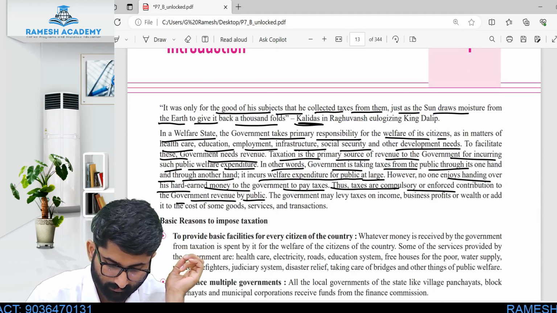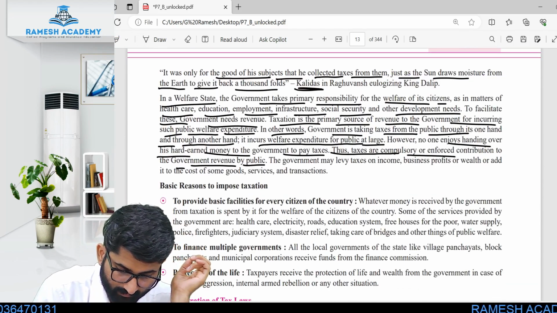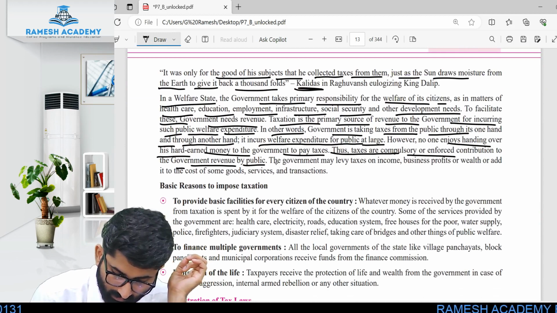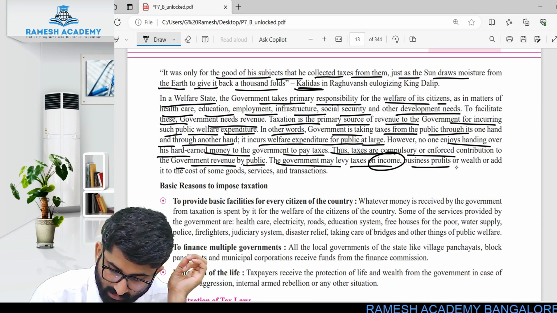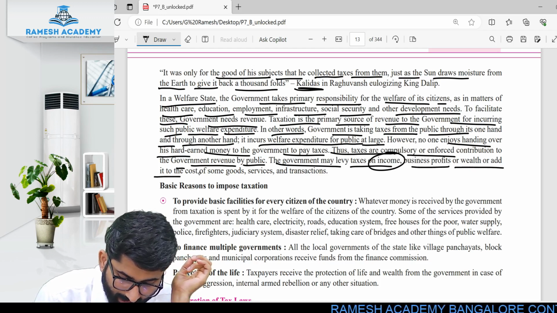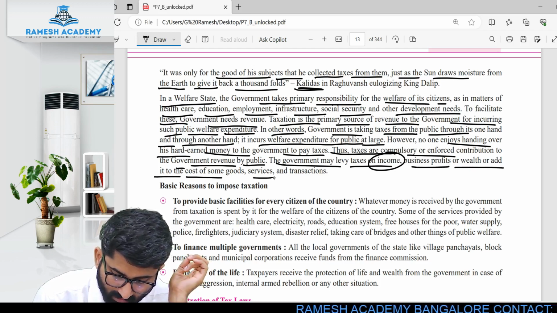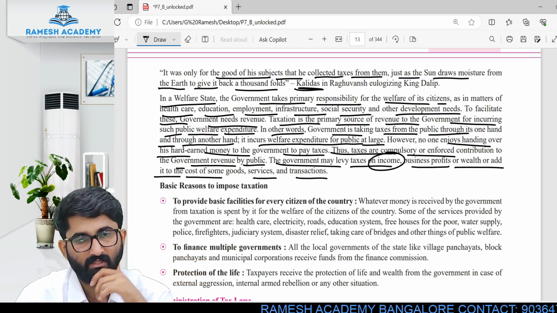Continue. So the government may levy taxes on income, business profits or wealth, or add it to the cost of some goods, services and transactions. Very important.